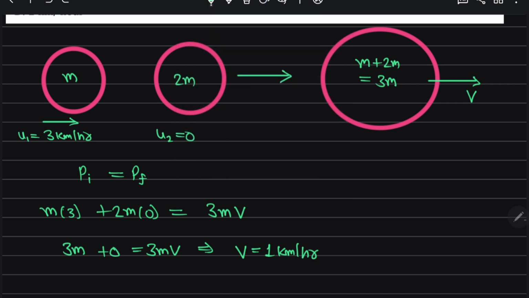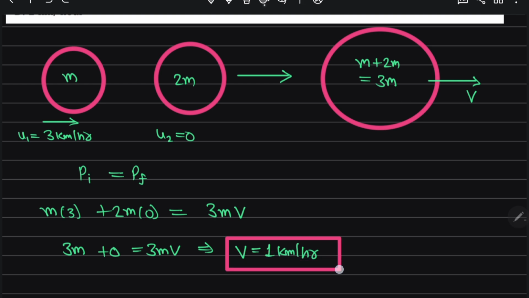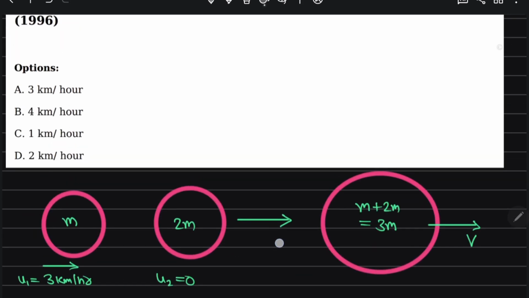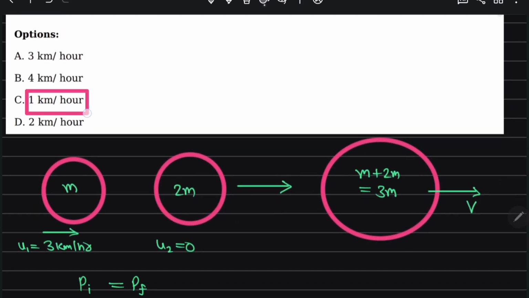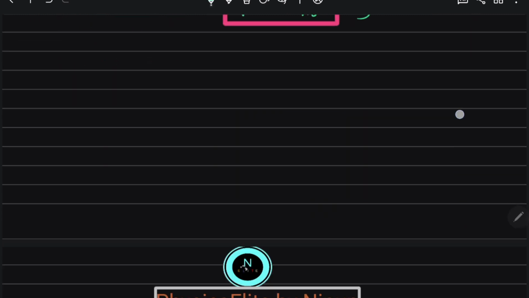So which option is correct? Option C is correct. So option C is correct. Now I proceed to the next question.